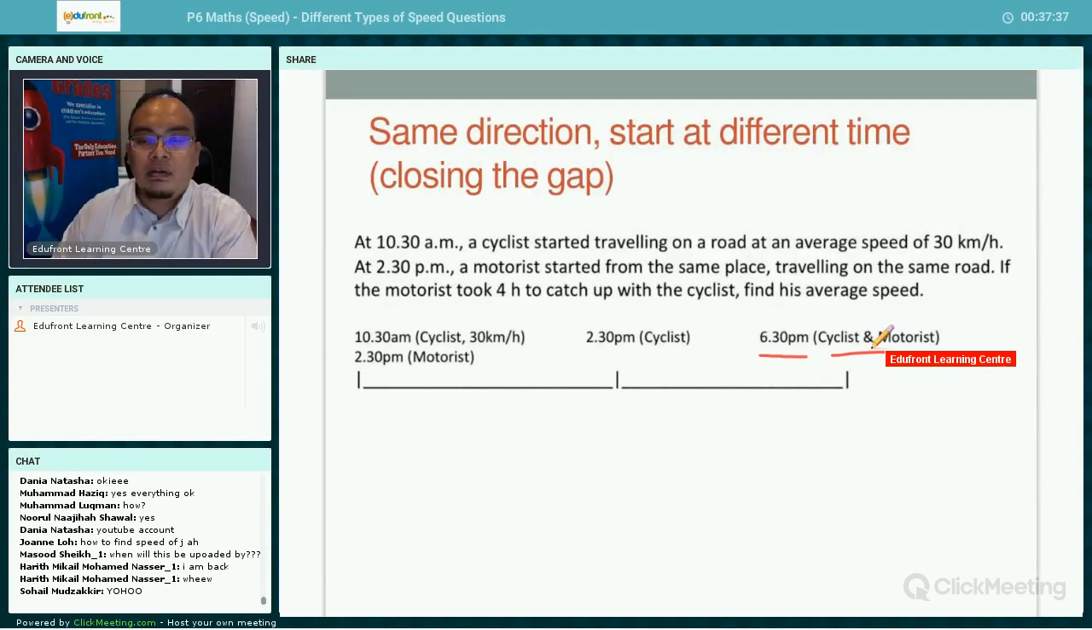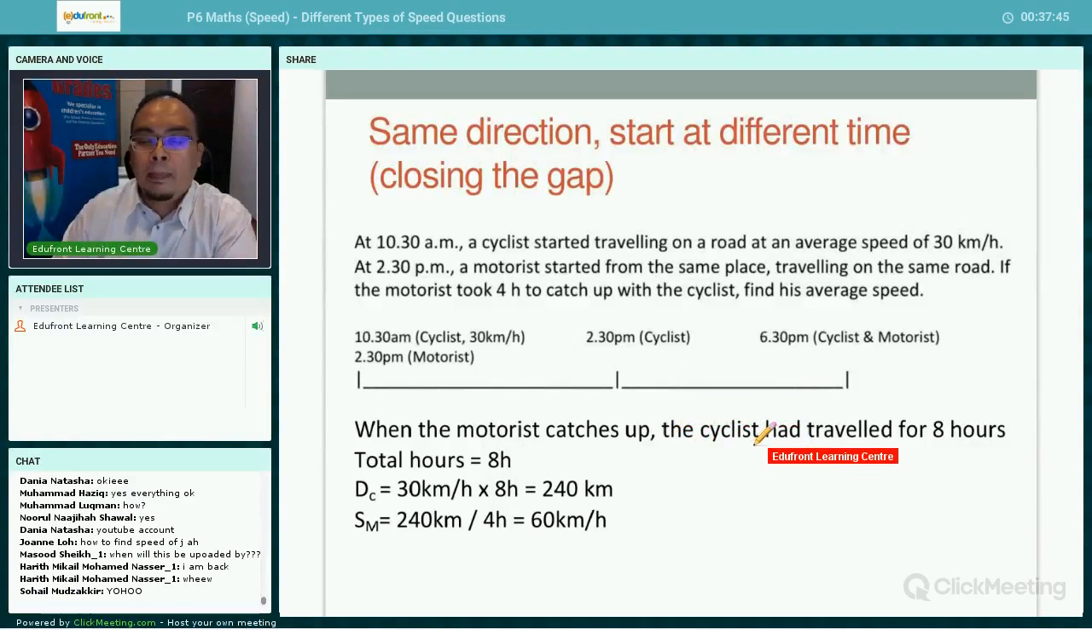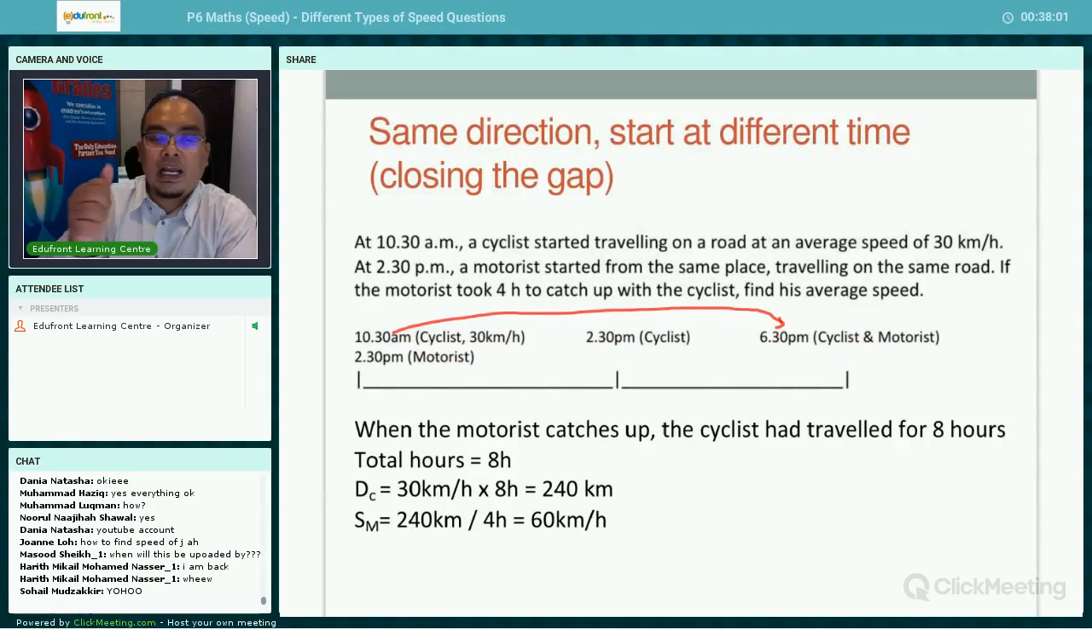All right. Now, how do we calculate the average speed of the motorist? When the motorist catches up, the cyclist had traveled for 8 hours. So how do you get 8 hours? From 10:30 a.m. to 6:30 p.m., the cyclist would have traveled 8 hours. You can count 10:30, 11:30, 12:30, 1:30, 2:30, 3:30, and so on, and you get 8 hours. So the total time taken by the cyclist is 8 hours.